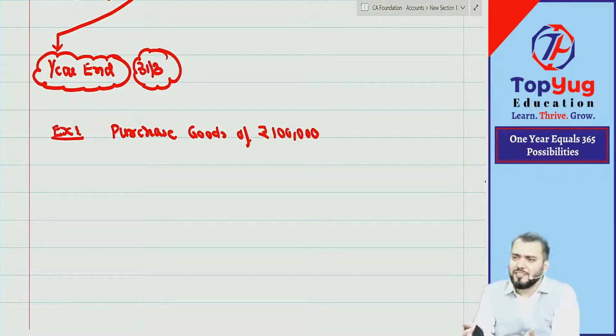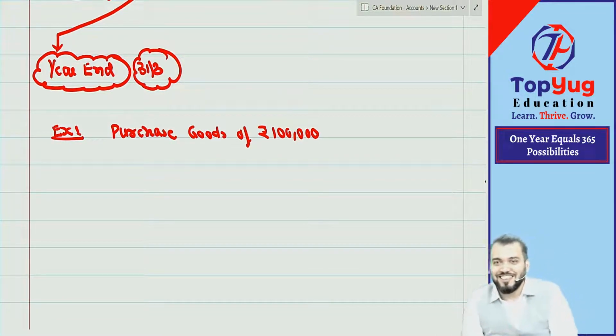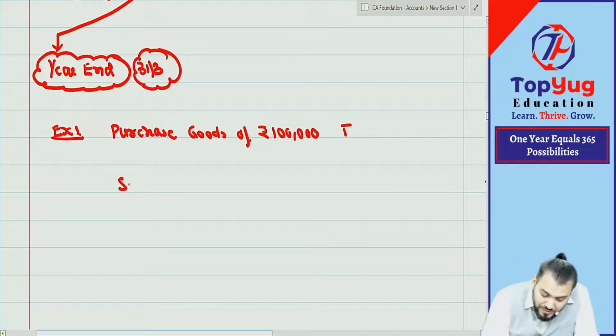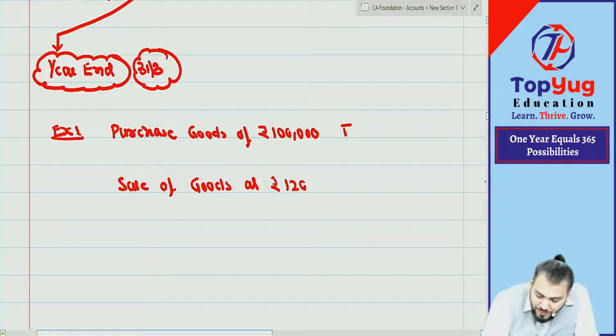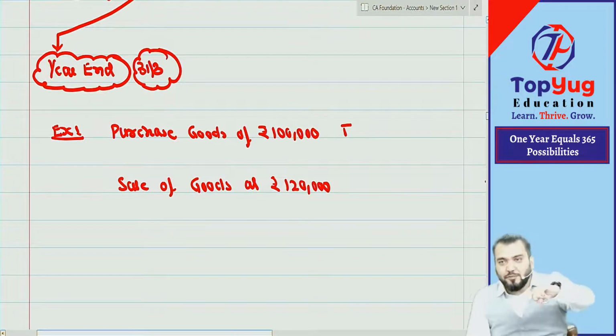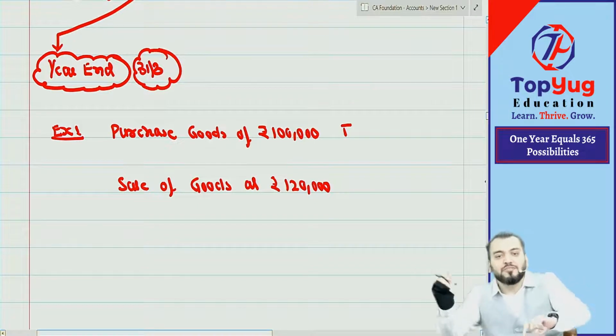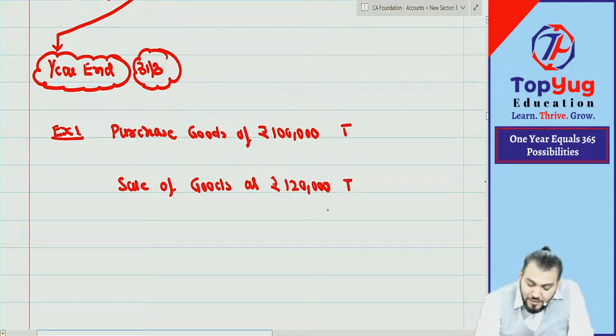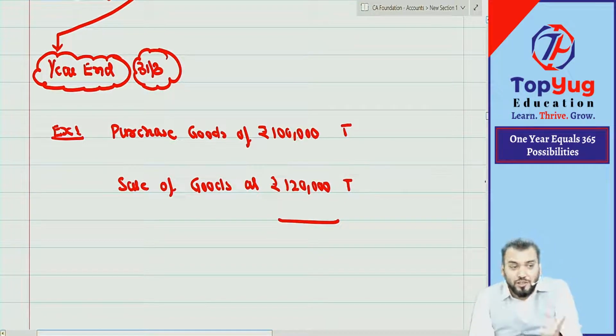In accounting subject, transaction means which transaction? Financial transaction. You can't say no sir, it is not a transaction, it is a financial transaction. Correct? So whether it is a transaction or not, it is a transaction. Then sale of goods at rupees 1,20,000. So you purchased at 1 lakh, then you sold those goods at rupees 1,20,000. Is this a transaction or not? Transaction only. And what is the consequence of these two transactions?